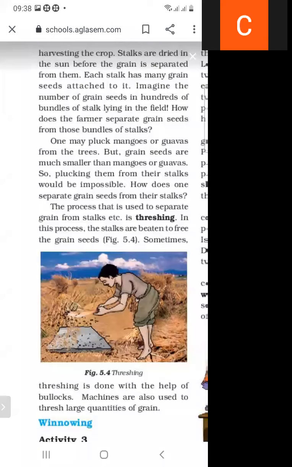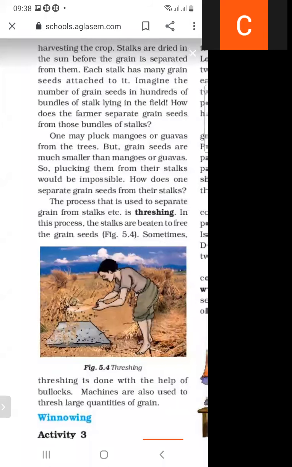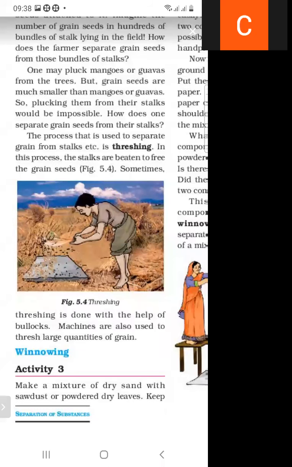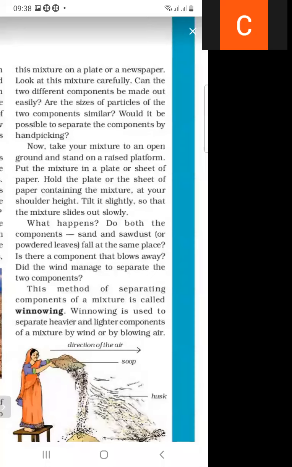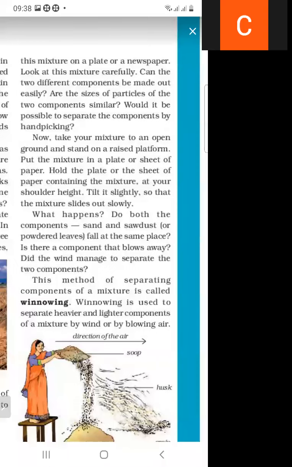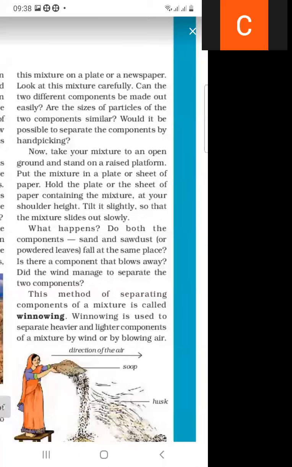The next process is winnowing. We also discussed this process in the last class. What is winnowing? The method of separating components of a mixture with the help of wind is called winnowing.